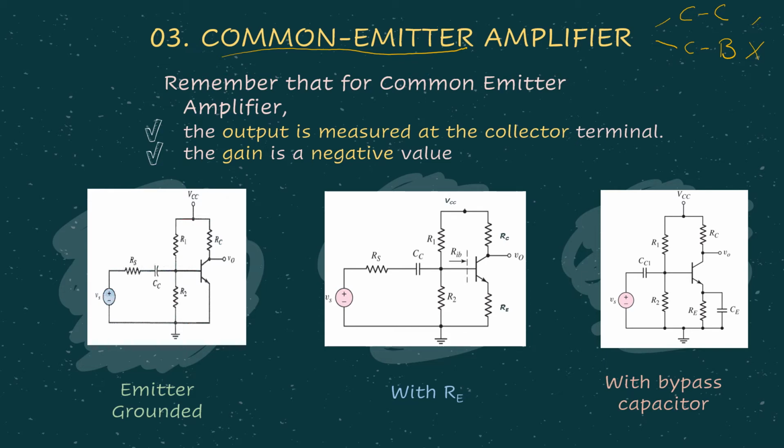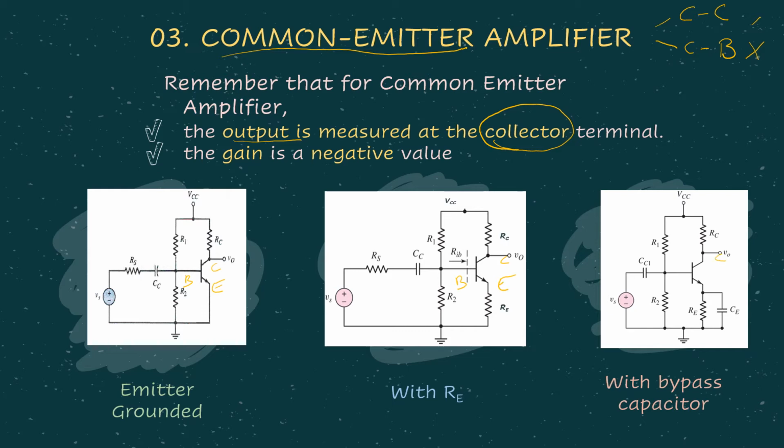When we talk about the common emitter amplifier, you should know that for this configuration, the output is always measured at the collector terminal. If you look at this BJT circuit, the collector is here. We have collector, base and emitter for all these configurations.